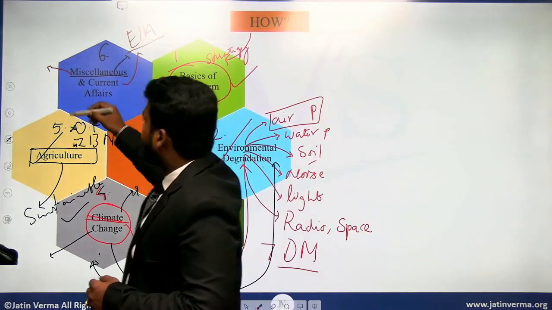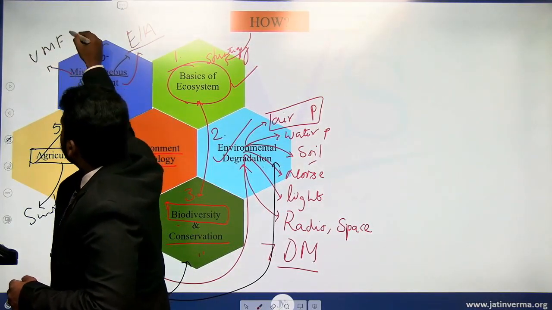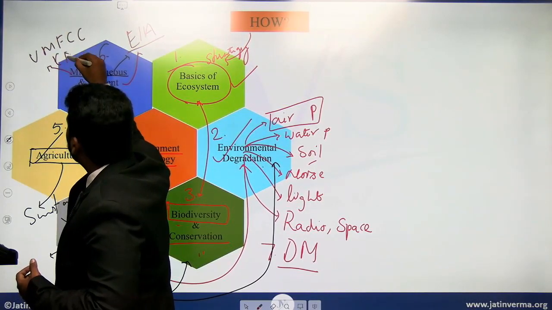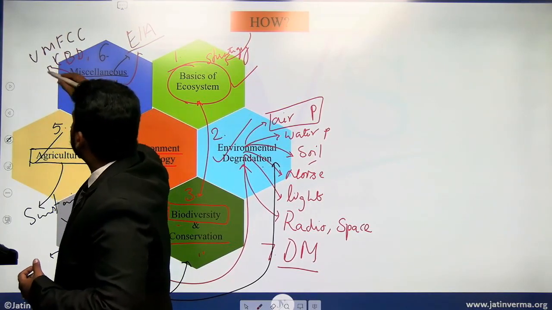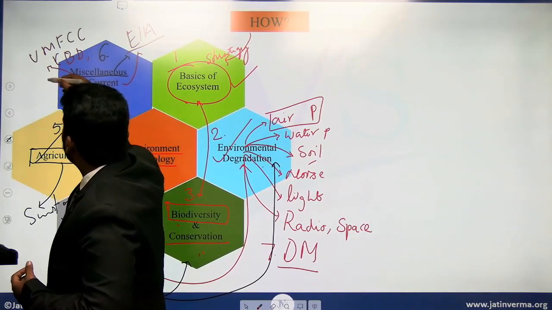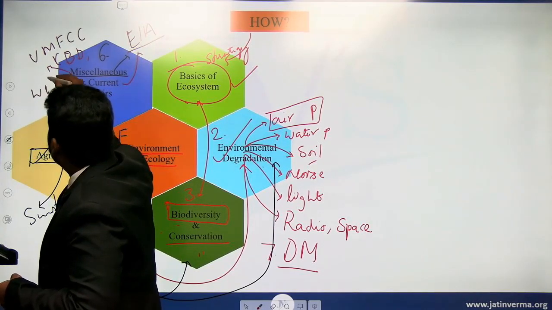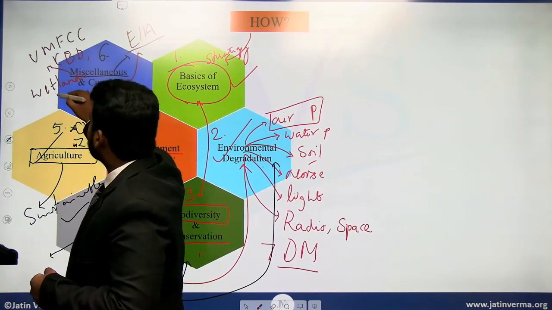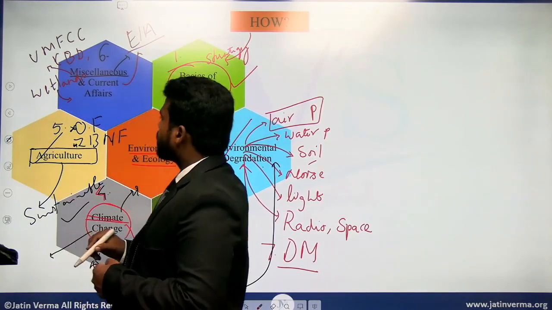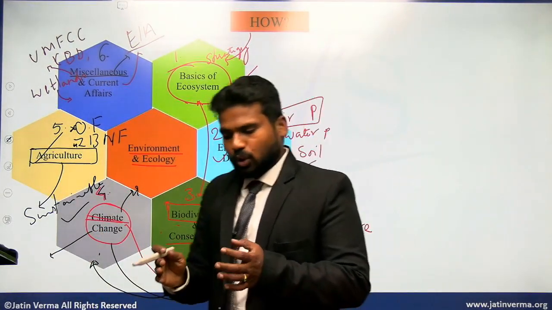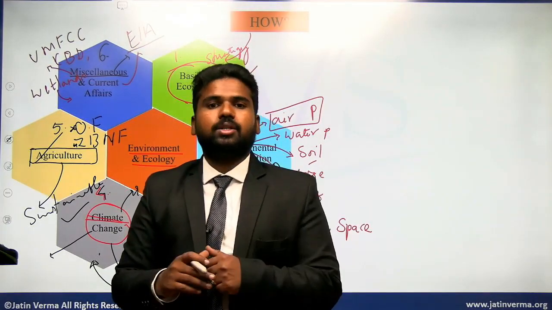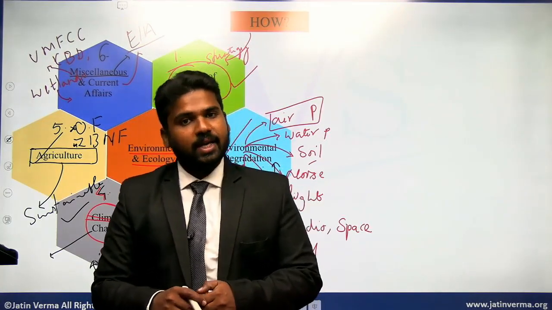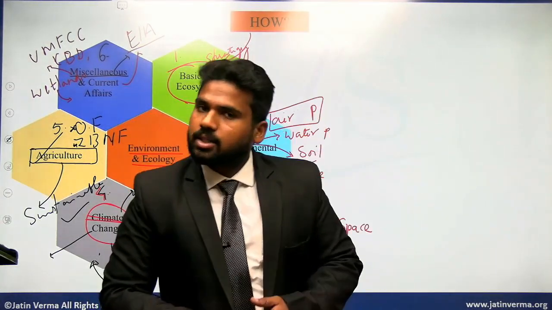For example, UNFCCC and many others, like CBD, Convention on Biodiversity. Let us take one more example, at the international level, wetland conservation. Wetlands, I'll discuss what are wetlands, so that is called the Ramsar Convention. Okay, apart from that, the Paris Agreement. So sort of international and national efforts which have been taken by different countries and India in order to mitigate this pollution and conserve the biodiversity.